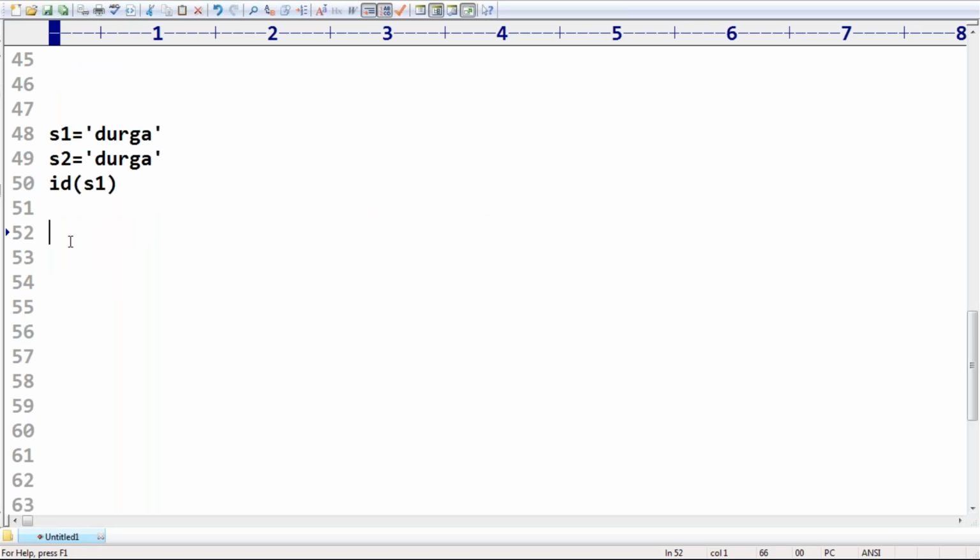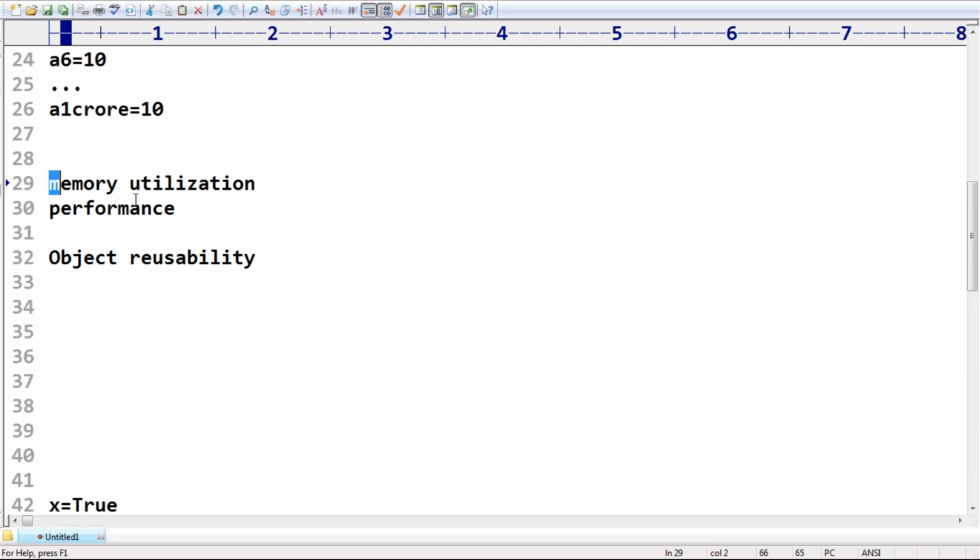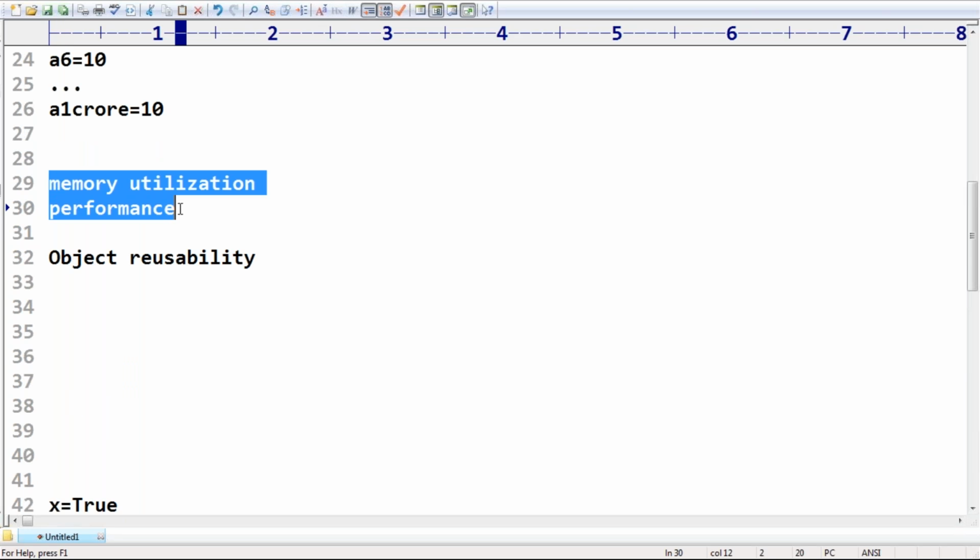Up to this, everyone got clarity. If the same object is required multiple times, it is not recommended to create a new object every time. Every time use only one object and reuse the same object multiple times. That's the biggest advantage we get: memory utilization and performance will be improved.